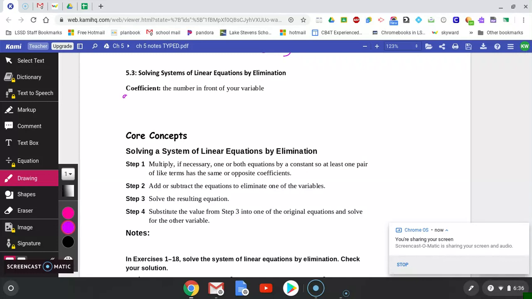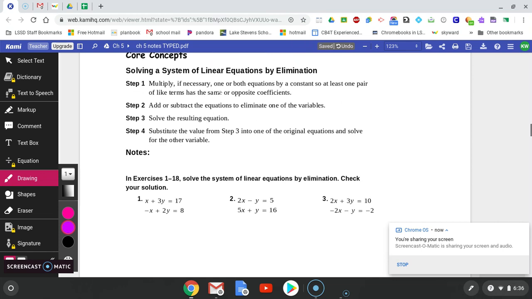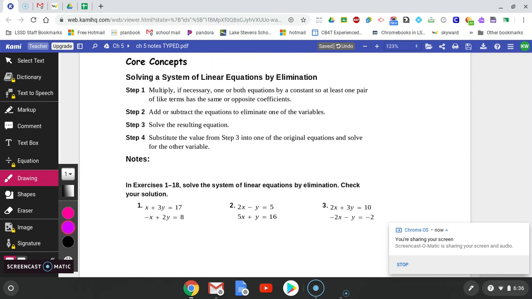So review of vocab, coefficient is the number in front of your variable. So if I have 2x, then my coefficient is 2. If I have a negative 4y, then that means negative 4 is my coefficient. Okay, so how do we solve a system of equations by elimination?